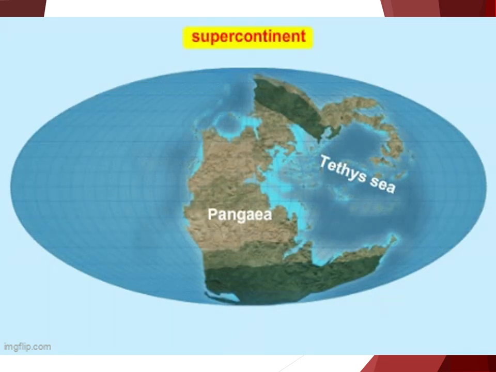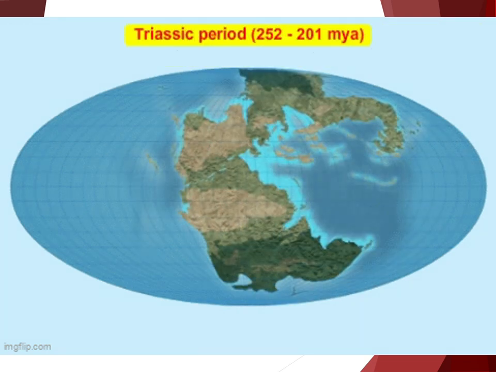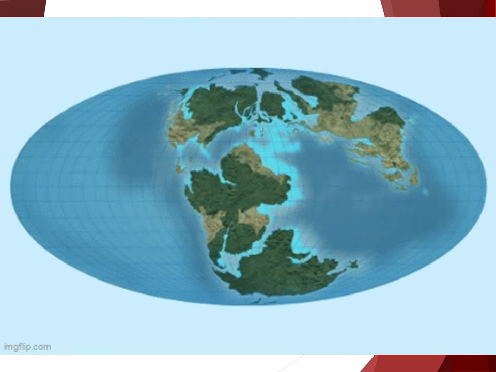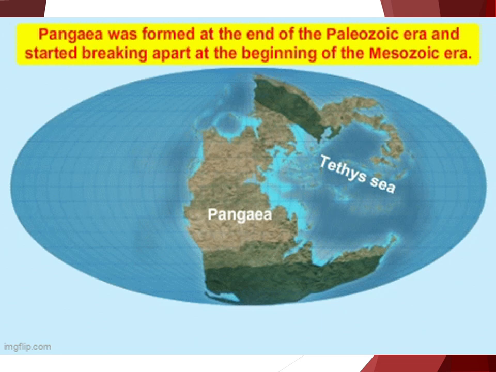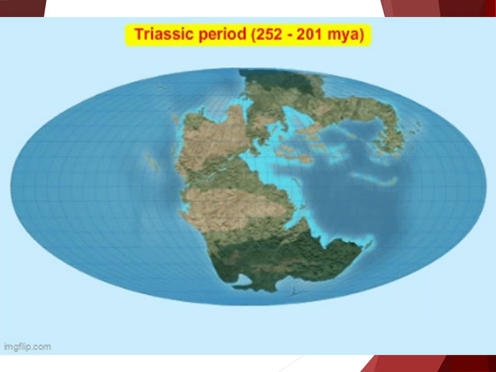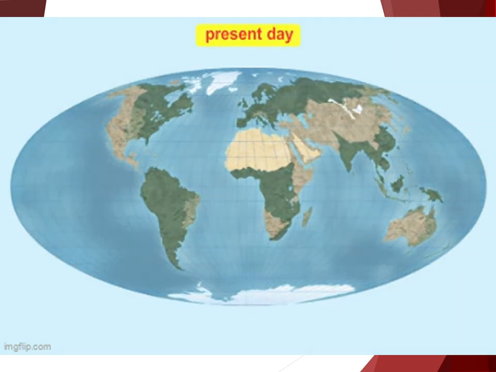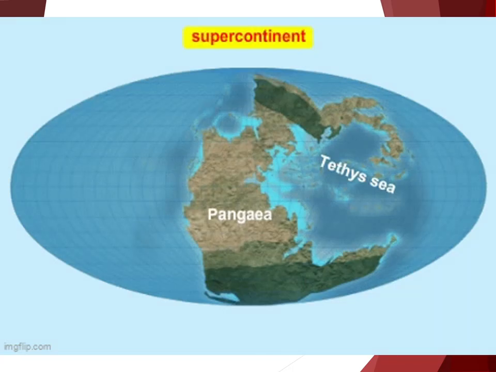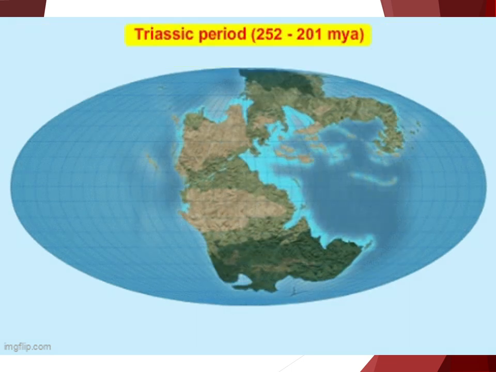The supercontinent Pangaea formed about 600 million years ago, and it had existed for about 400 million years. After it broke up, 180 million years ago, populations of animals and plants across Pangaea became isolated on the fragments of the old continent. The isolated populations began to evolve on their own.